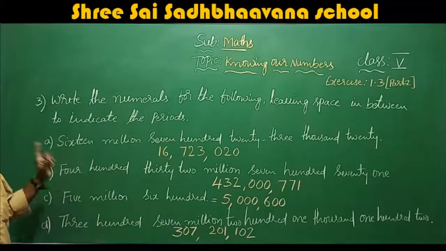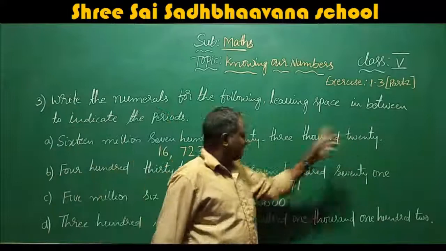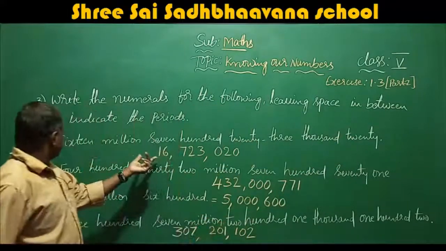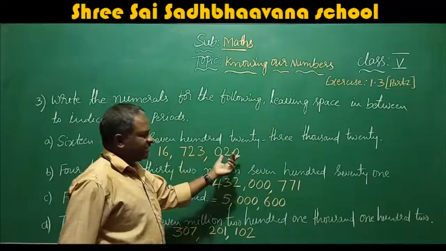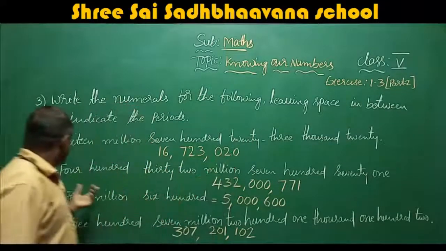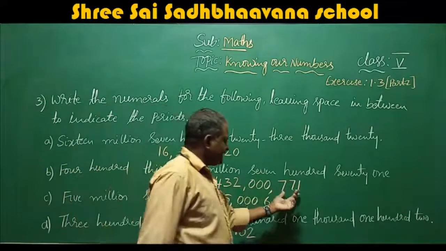I hope you understand. Once again I will explain. 16,723,020. Next, 432 million, 771.